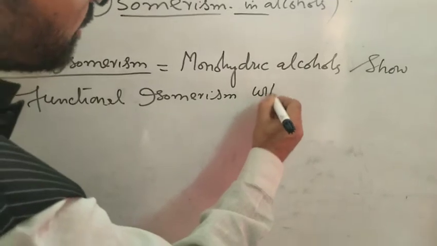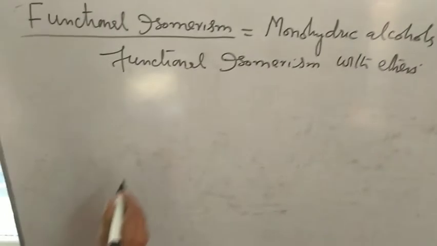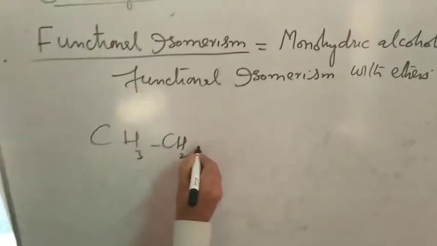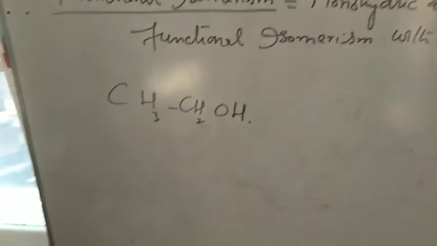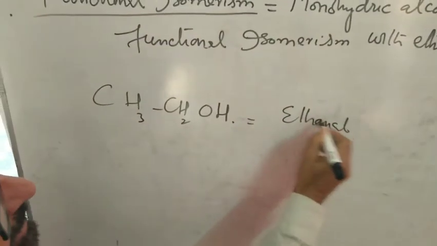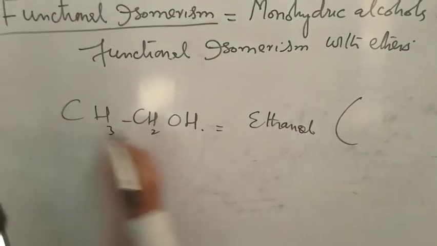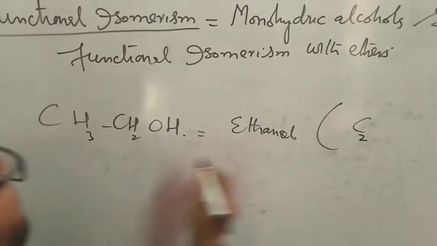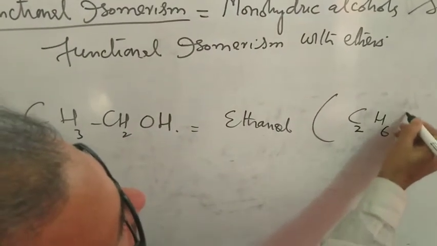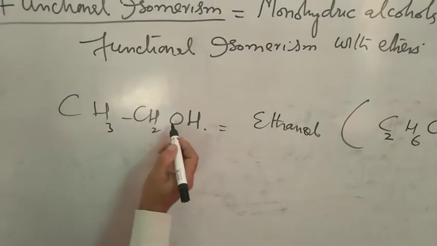with ethers. For example, अगर मैं लूँगा this one, this is the ethanol है, molecular formula C2H6O, carbon 2, hydrogen 6 and oxygen.